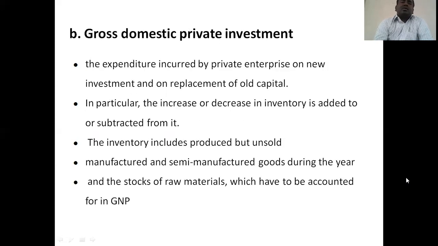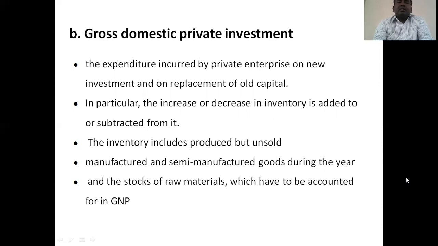Then the gross domestic private investment. Under the expenditure method, the second consideration is gross domestic private investment: the expenditure incurred by private enterprise on new investments and on replacement of old capital. It is done particularly for machinery and buildings, as well as for house reconstruction. On all these things, the expenditure will be done in the form of private investment, and there will be a replacement of them also.